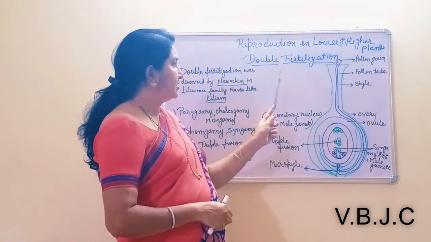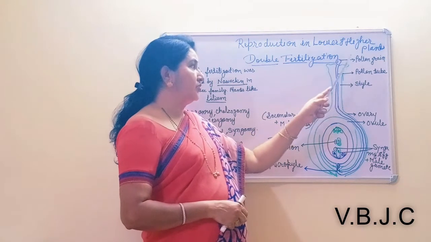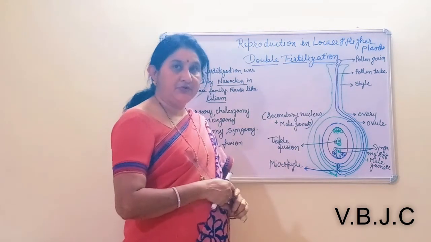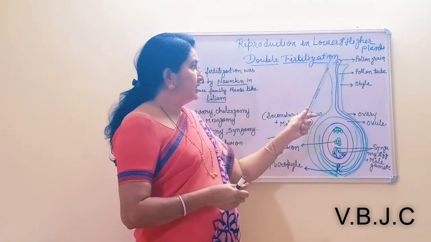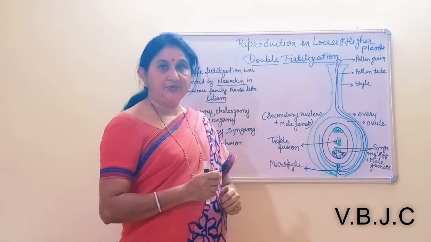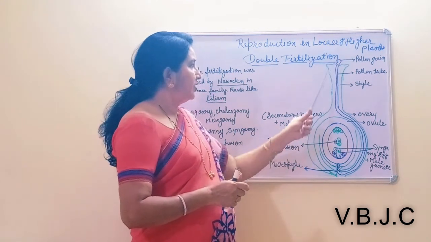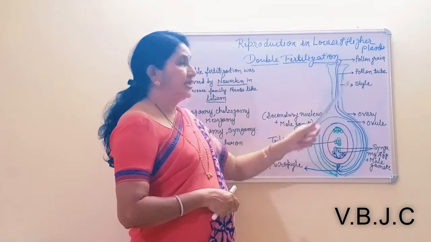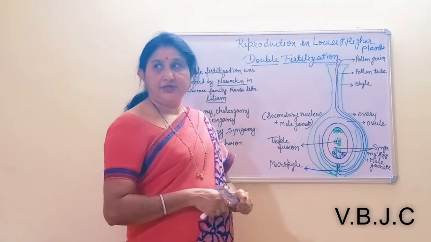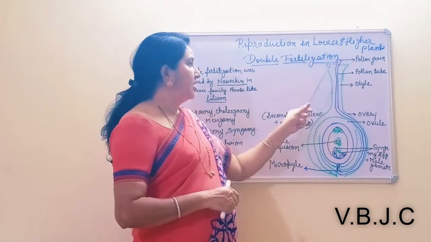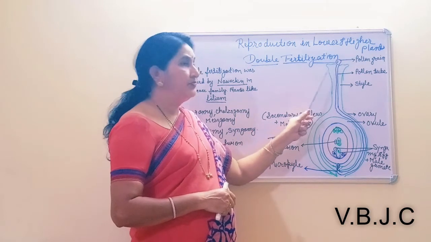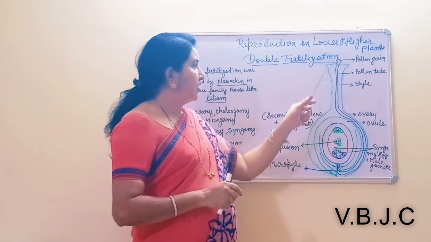Now in the double fertilization process, you know that the pollen grains are deposited on the receptive stigma of the gynoecium, and there the pollen grain germinates. After germination, the pollen tube is formed.